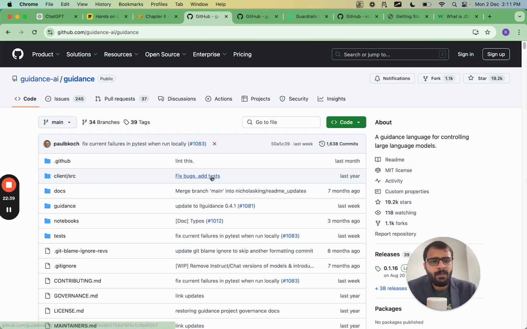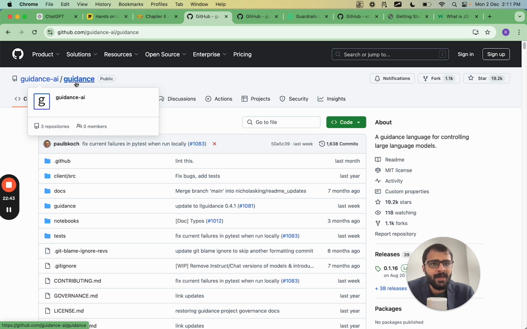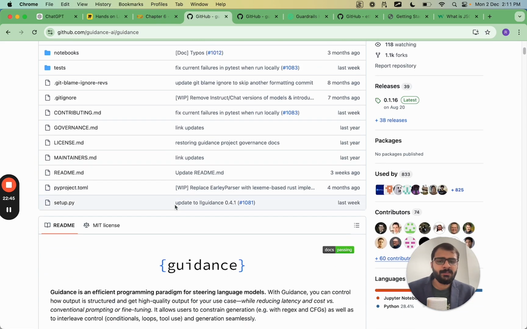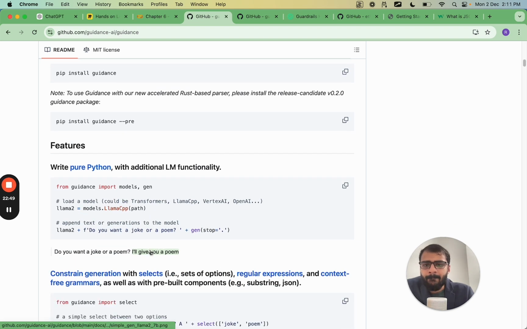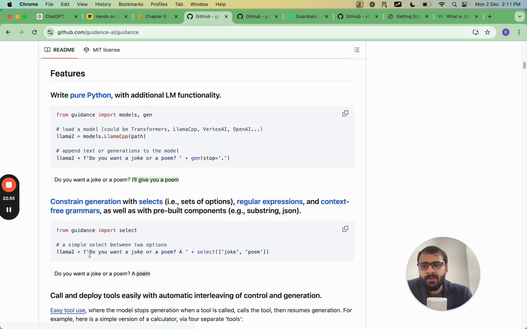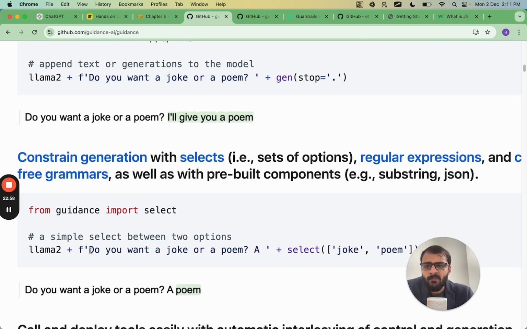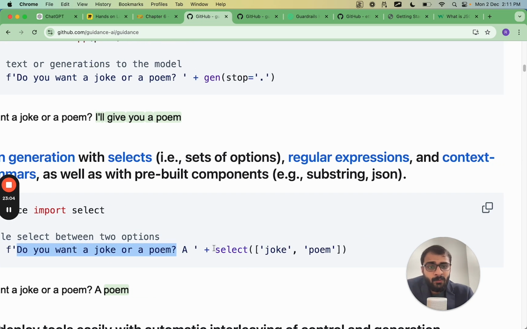The first GitHub repository which I want to show you is called guidance-ai/guidance. What this repository does is that it basically selects what type of response you want. So let's say this is the prompt, do you want a joke or a poem, but here we can specify this.